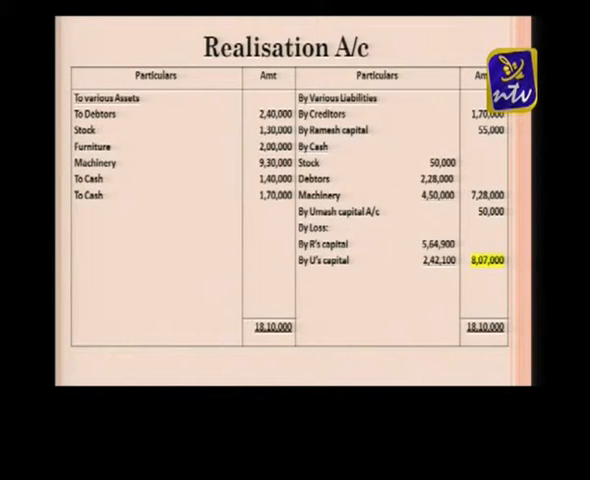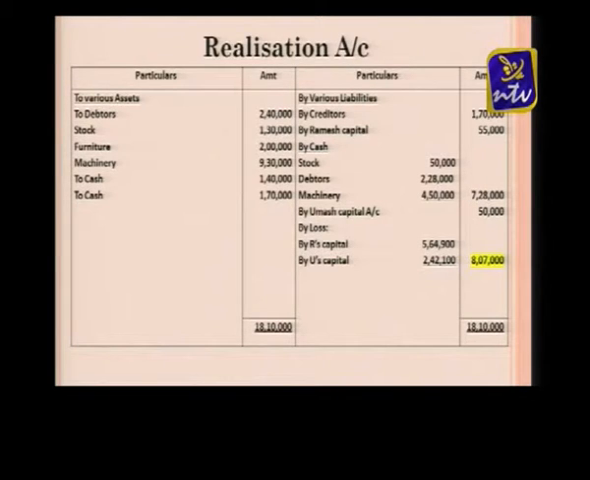Then afterwards you can see Ramesh took over 50% of the stock at 10,000 less than the book value. Please look at the monitor. The stock value is 1,30,000 and out of that 50% of the stock is taken by Mr. Ramesh at 10,000 less than the book value. That means totally 65,000 minus 10,000, so the amount will be 55,000. The entry will be Ramesh capital account debtor to realization account. On the realization account credit side we are writing by Ramesh capital account.